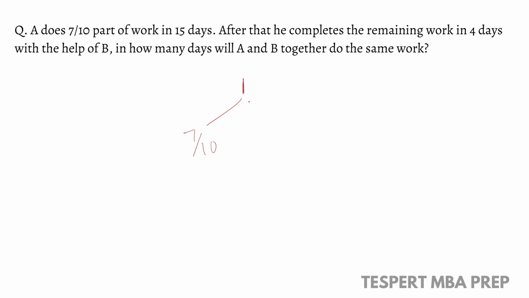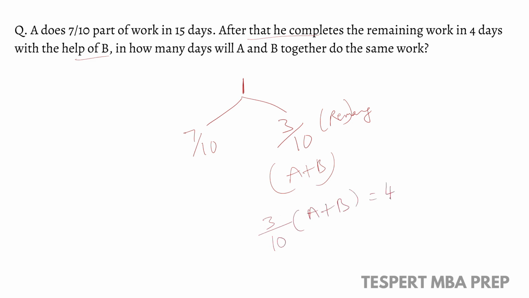So what is the remaining work? 3/10. This is the remaining work, and A completes it with the help of B. So A and B are completing this remaining work in how many days? In 4 days, right? We need to find in how many days they can do the whole work.